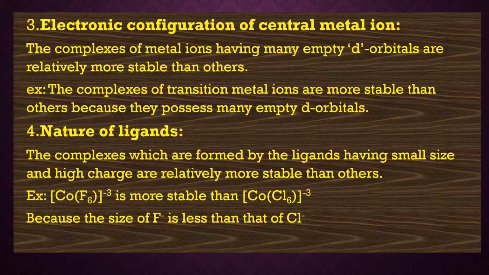For example, the complexes of transition metal ions are more stable than other complexes because they possess many empty d orbitals. The complexes in which the central metal ion is a transition metal ion will be more stable than other complexes. Why? Because transition metal ions have a number of empty d orbitals. This is what you should write under electronic configuration of central metal ion.